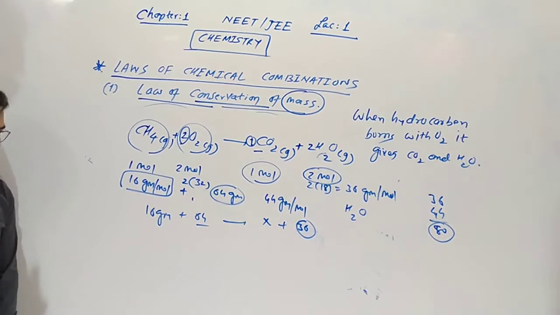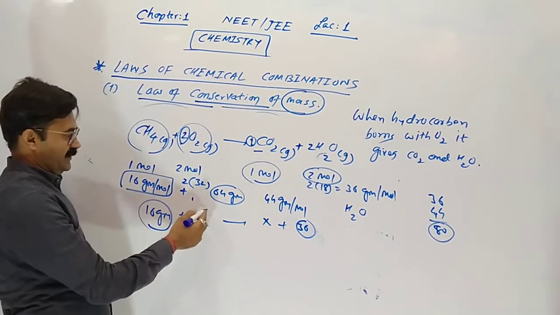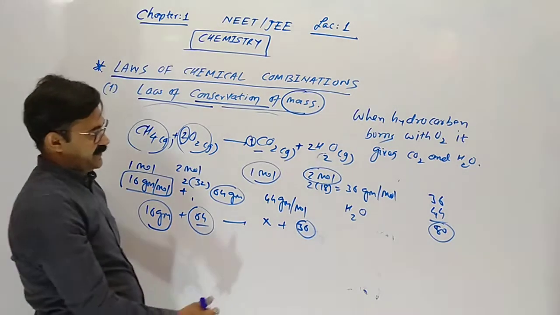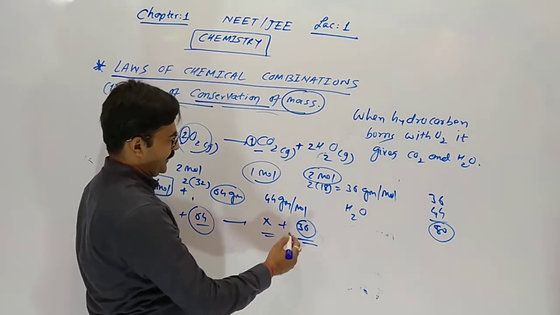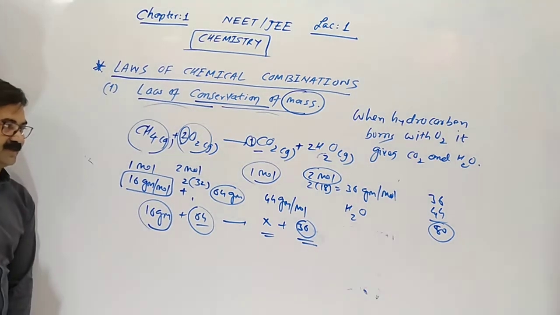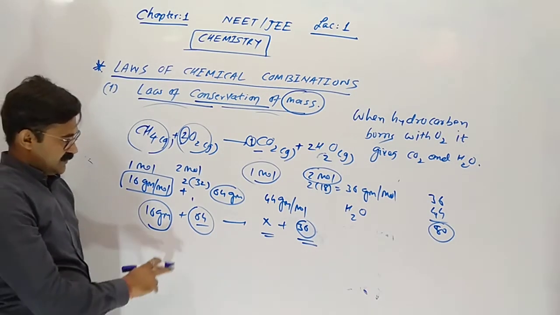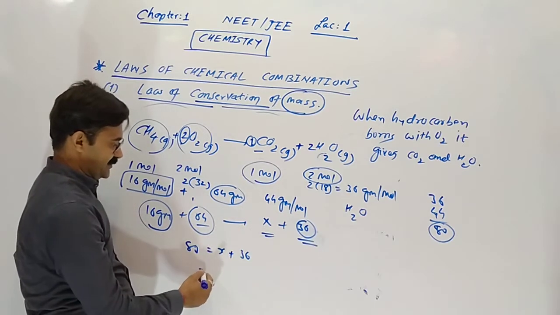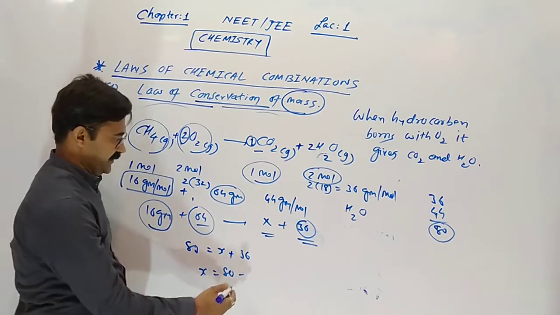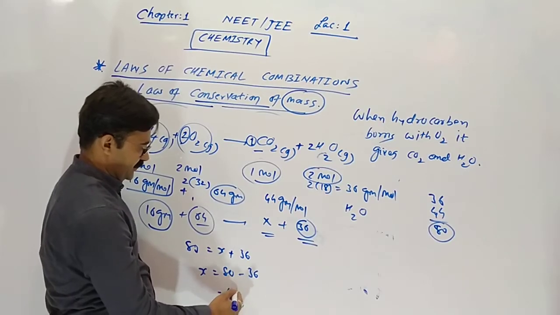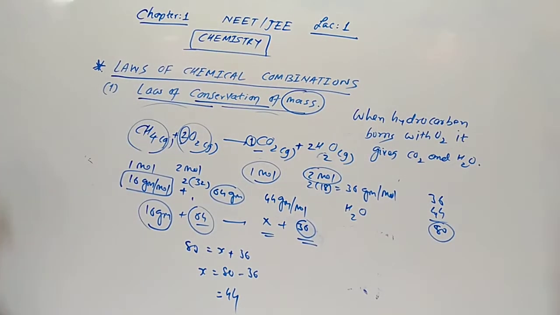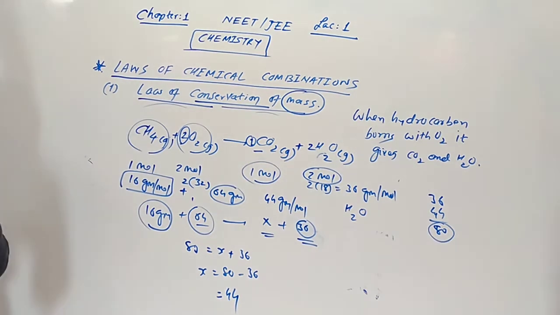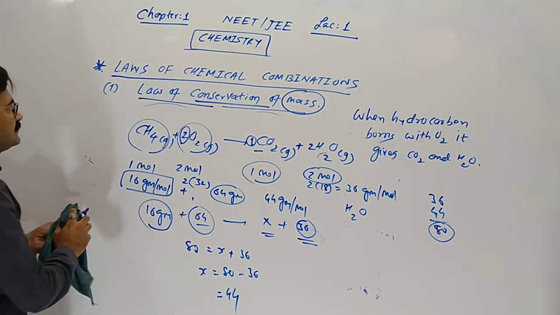This is an MCQ: 16 gram of methane consumed with 64 gram of oxygen gives 36 gram of water, then the mass of carbon dioxide produced will be? Here the total is 80, so x plus 36 equals 80, and 80 minus 36 gives 44 gram. Understood? This type of MCQ will be asked.